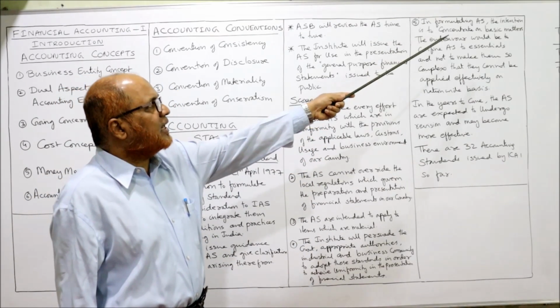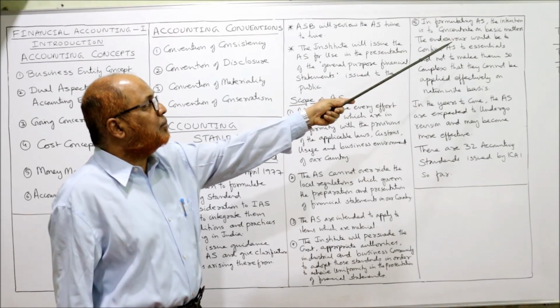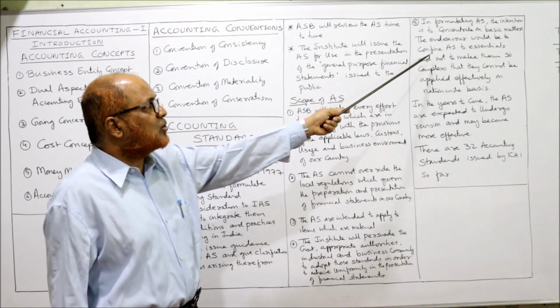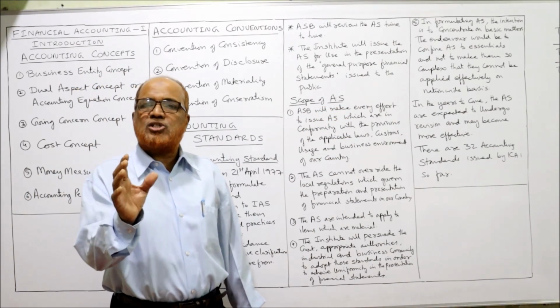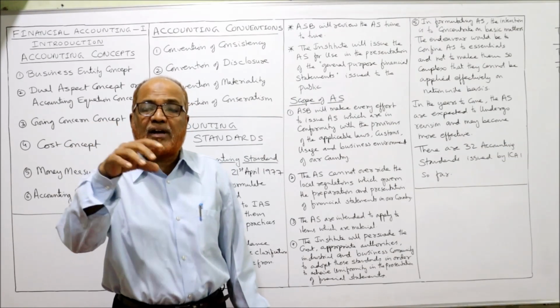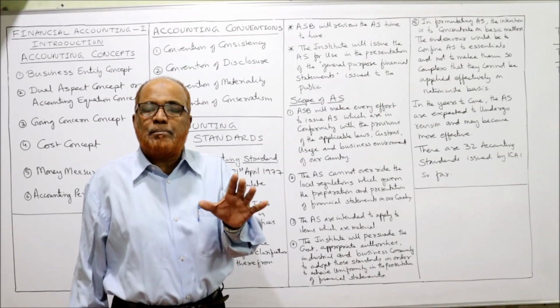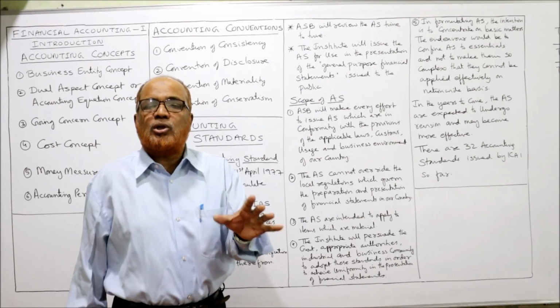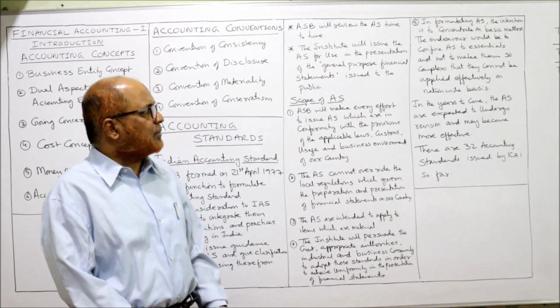Next one, in formulating AS, the intention is to concentrate on basic matters. The endeavor would be to confine AS to the essential and not to make them so complex. The accounting standard will not be made so complex that it is difficult for the organization to implement it. It will be kept as simple as possible so that it can easily be implemented in making the financial statements.